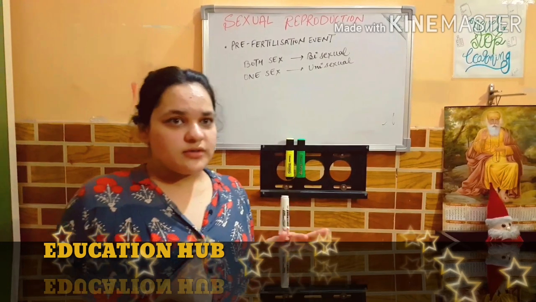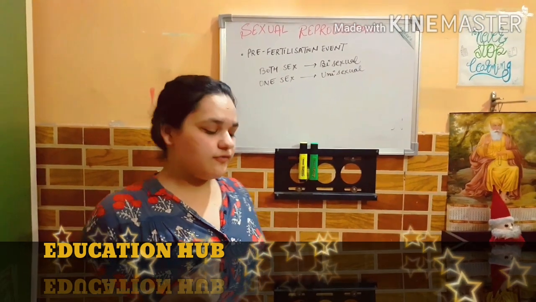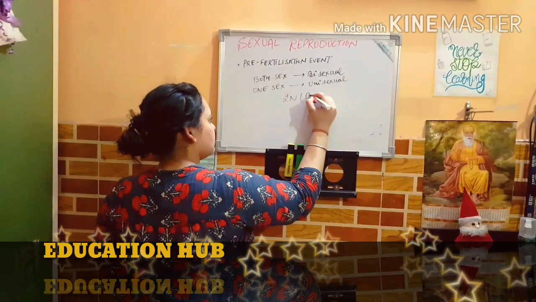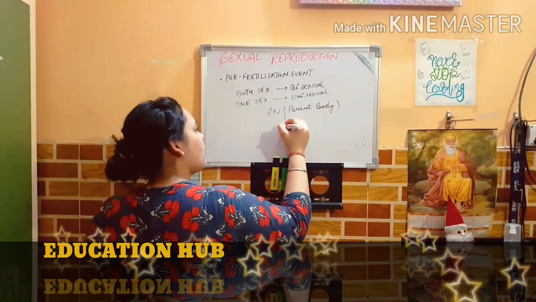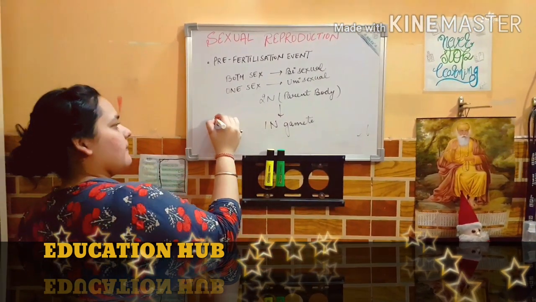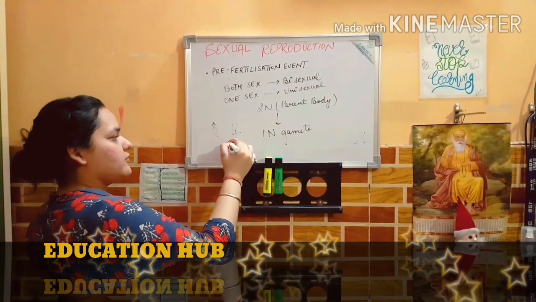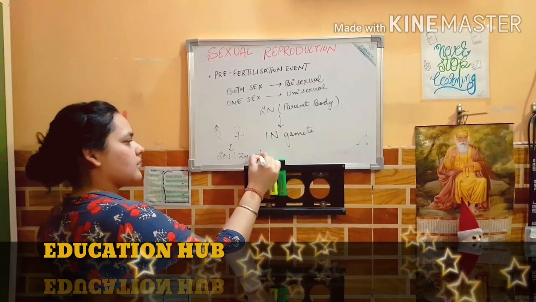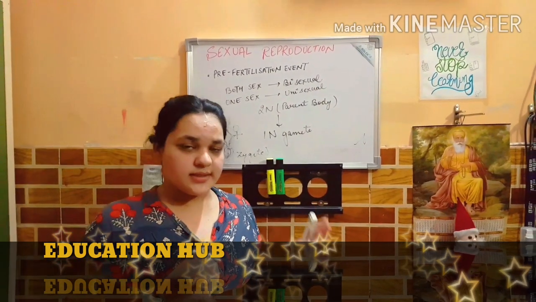The process of gametogenesis takes place, the formation of male and female gametes, but how are they formed? From the diploid parent body, they undergo division to form haploid gametes. The male parent produces the male gamete and the female parent produces the female gametes. They fuse and form the diploid zygote. So, the process of gametogenesis is done.